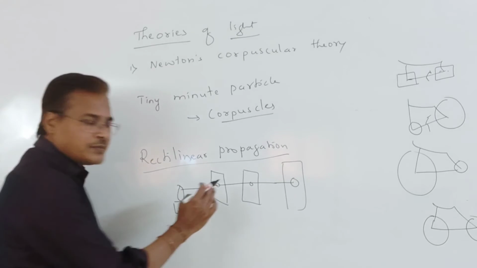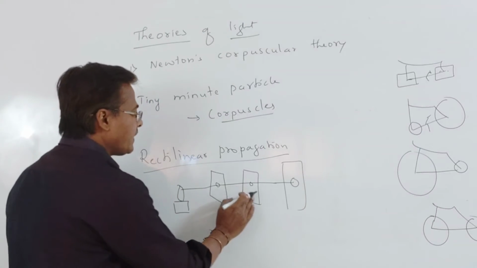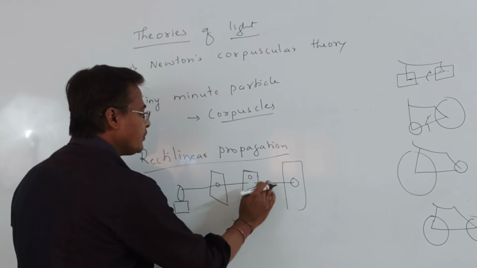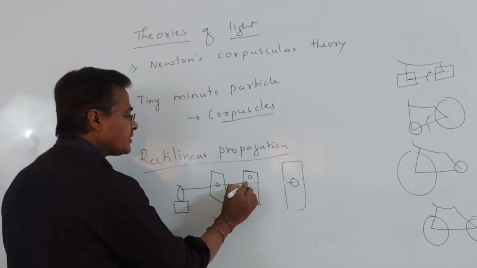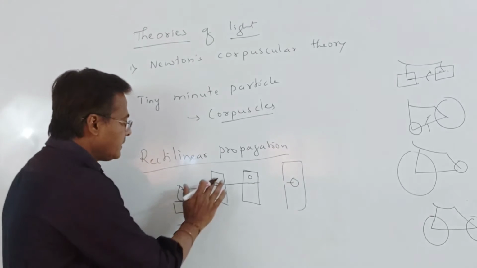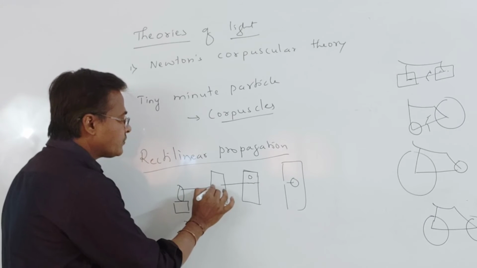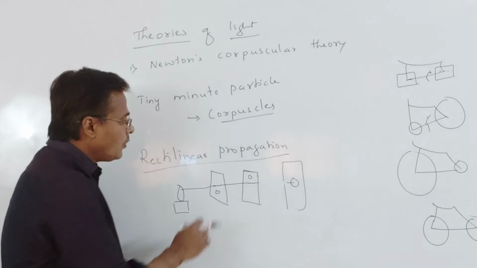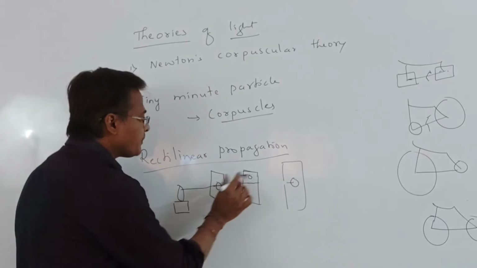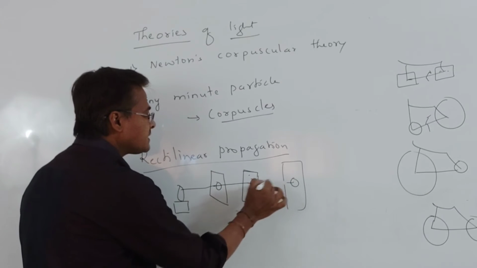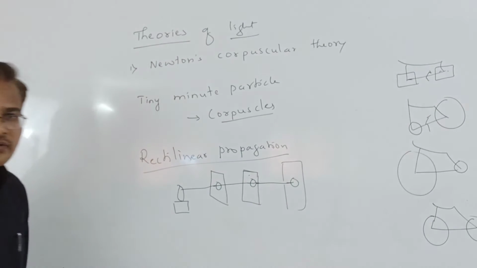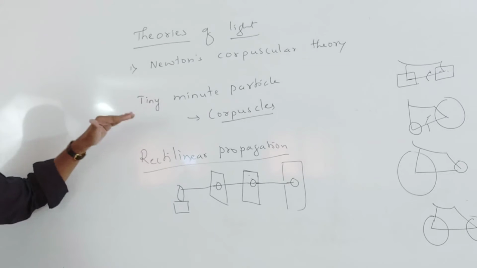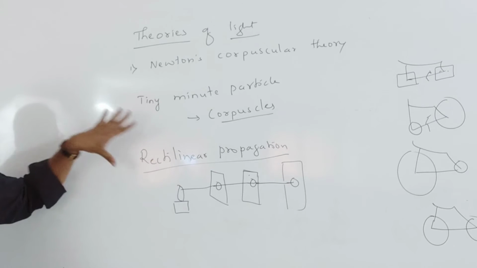If I disturb any one card, and the hole I have made is displaced here, whether the light passes or not, it will be stopped here only. And the first one also I did, so it will not pass to the second card either. So what we understood now by this rectilinear propagation is that light travels in a straight path. By that theory it is clearly understood.